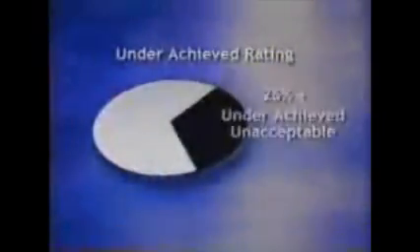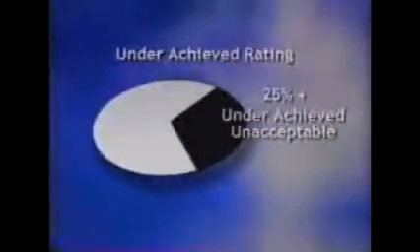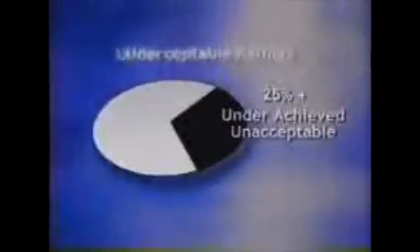Underachieved occurs when more than 25% of PRS, a combination of underachieved or unacceptable. Unacceptable occurs when 25% or more of PRS is unacceptable. If you get this rating, you will need to be working on a performance improvement plan.